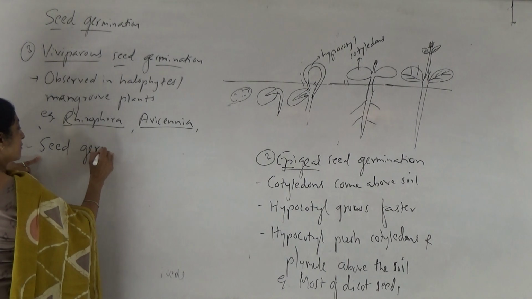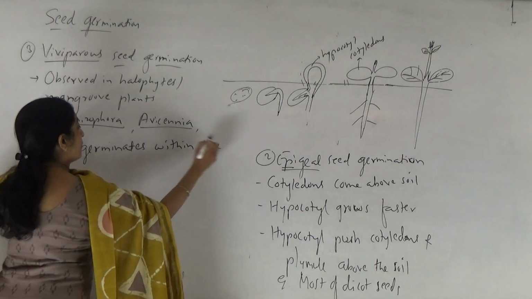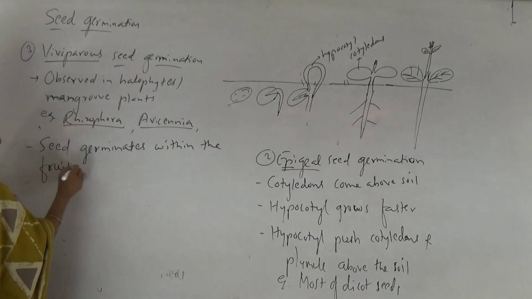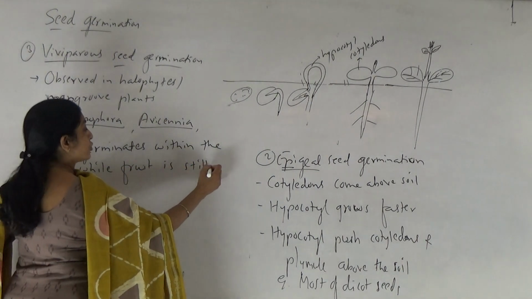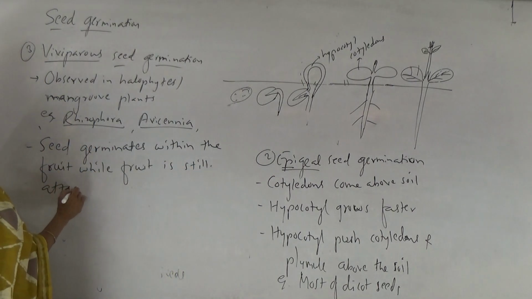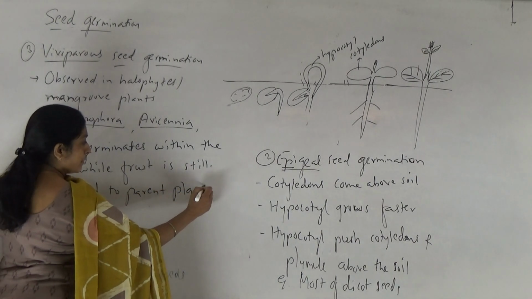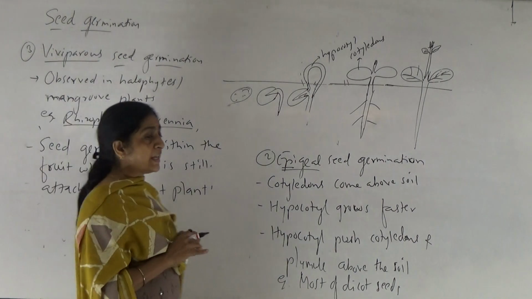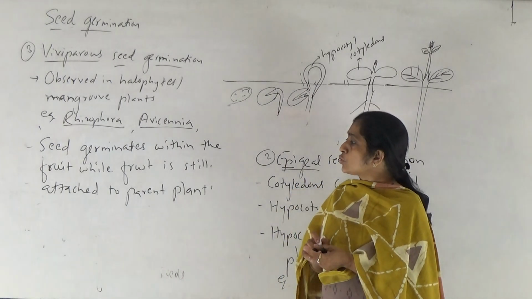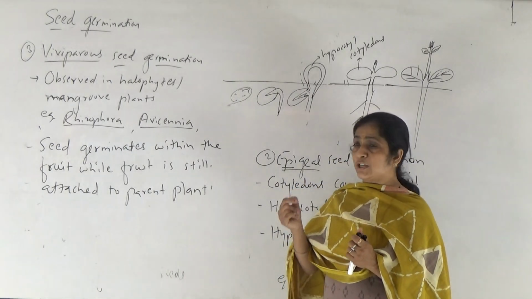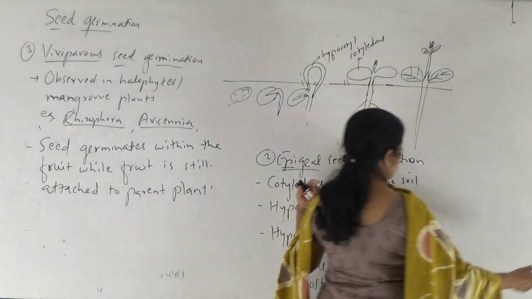Seed germinates within the fruit while fruit is still attached to parent plant or mother plant. So it is the process of germination of seed inside the fruit while the fruit is still attached to the parent plant. Okay. So seed germinates within the fruit while fruit is still attached to parent plant. The process is known as viviparous seed germination. So how does it occur? Let's see.